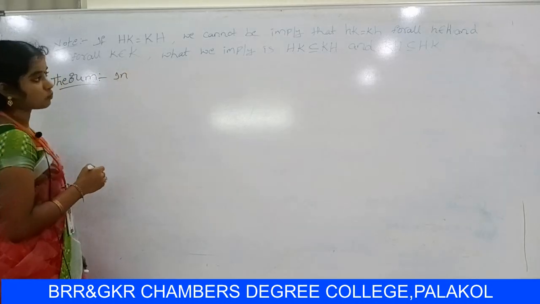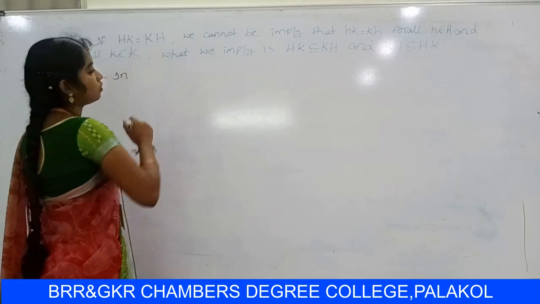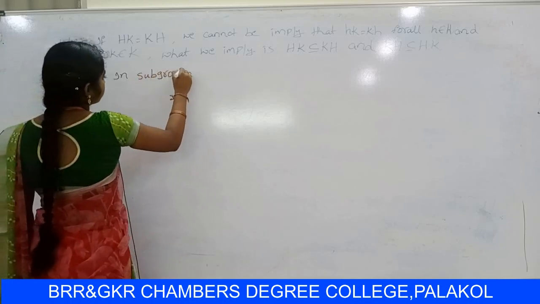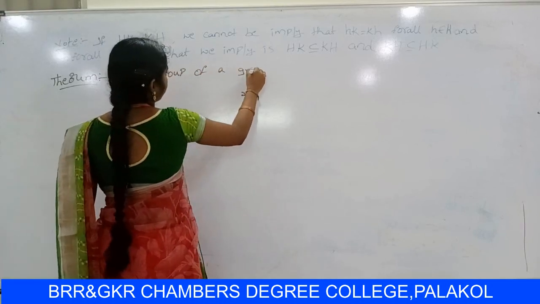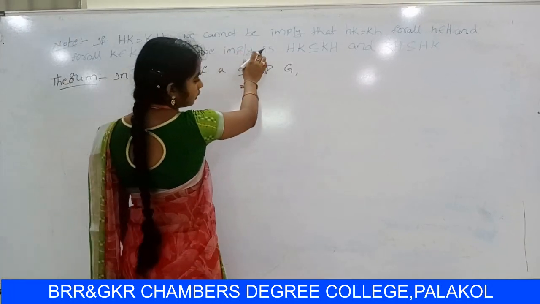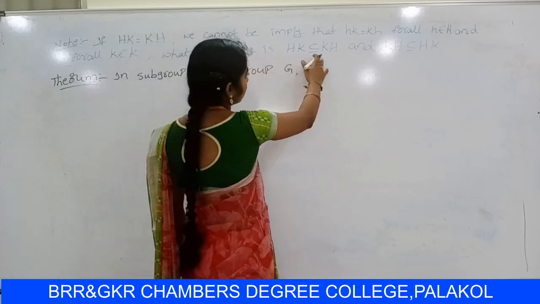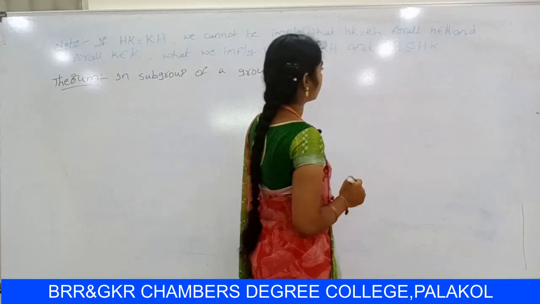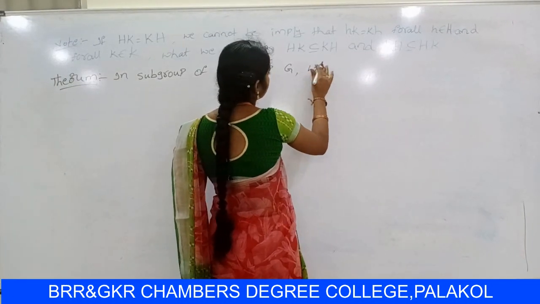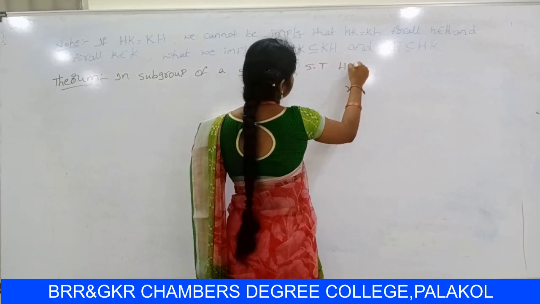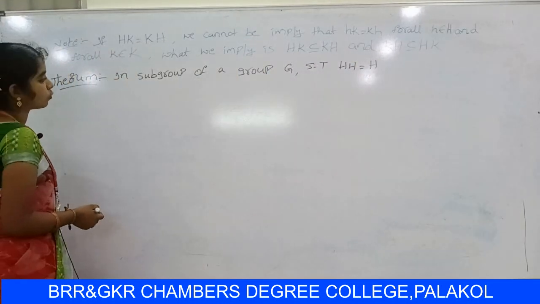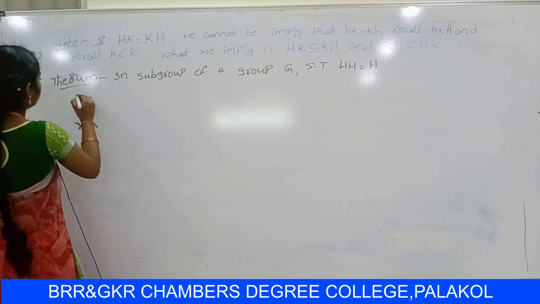In a subgroup of a group Z, using this condition HK equal to KH, what we imply is HK contains KH and KH contains HK. So in a subgroup of a group Z, we have to show that HH equal to H. So using this note point, in a subgroup of a group Z, show that HH equal to H. So proof.